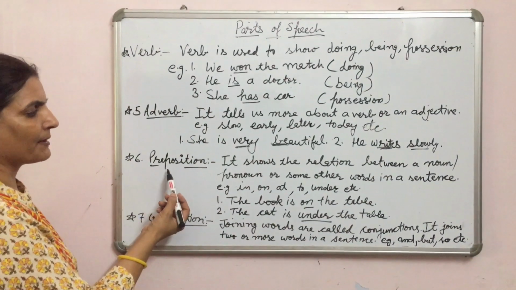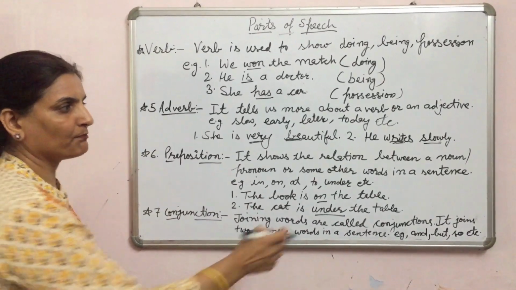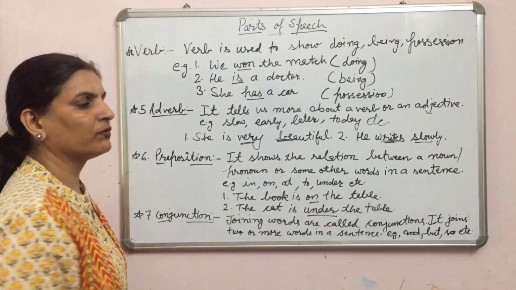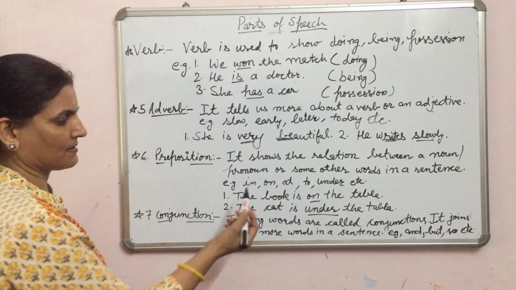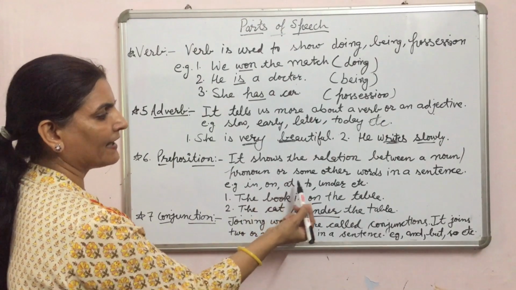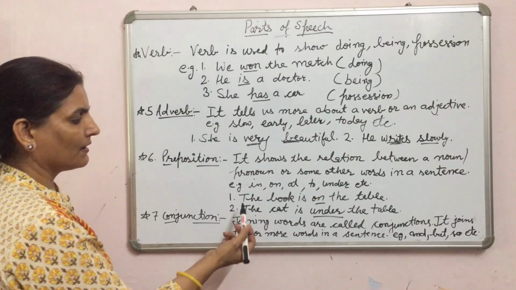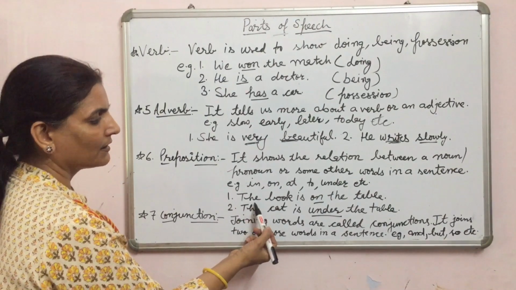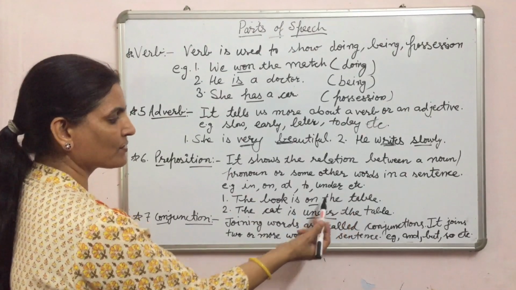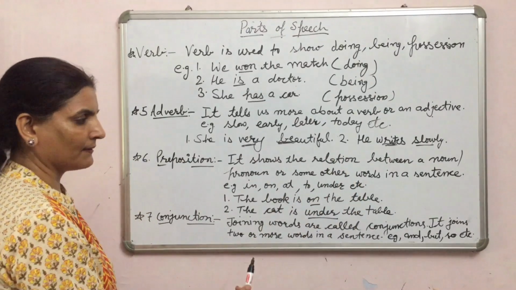Next one is preposition. It shows the relation between a noun, pronoun or some other words in a sentence. See the examples. In, on, at, to, under, etc. These are the prepositions. Look at here. The book is on the table. It shows the relation between book and table.